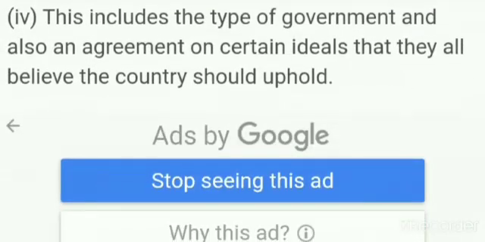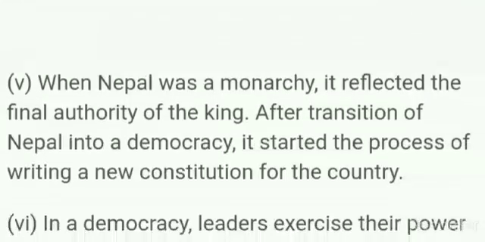The next point: it includes the types of government and also an agreement on certain ideals that they believe the country should uphold. What all things can we get from our constitution? This includes types of government, for example central government, state government and village government. Also an agreement on certain ideals that they all believe the country should uphold, like fundamental rights or secularism. What we want to uphold or keep in mind in our daily life, those ideals we also get from our constitution.